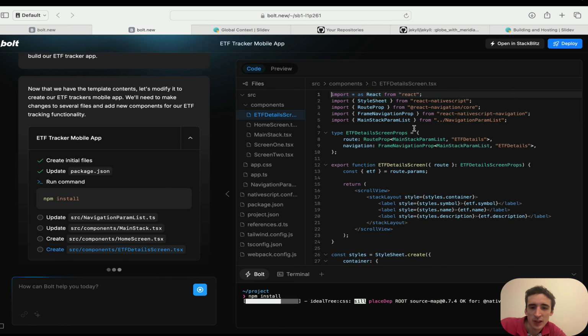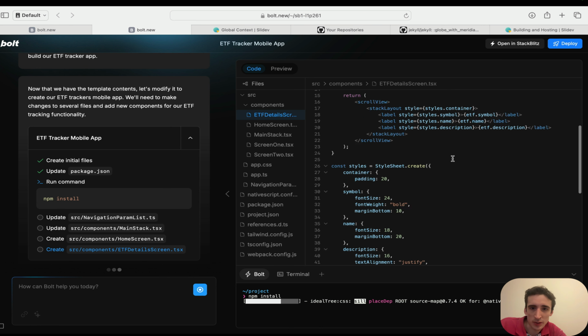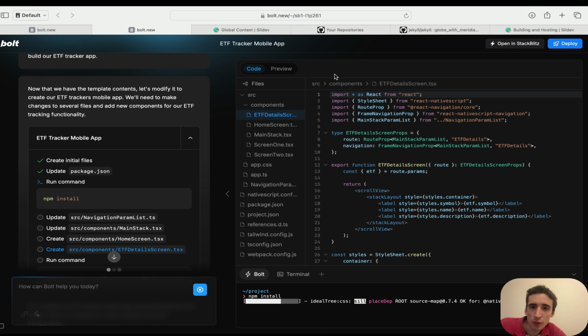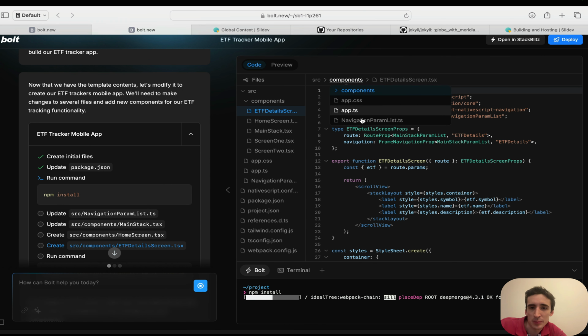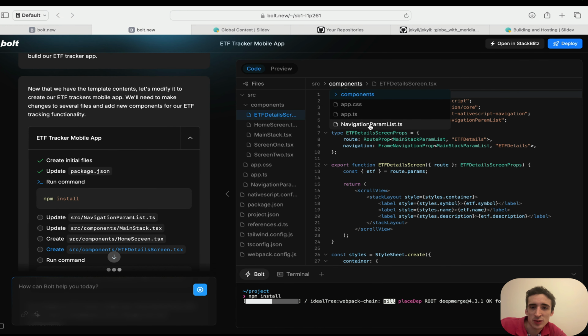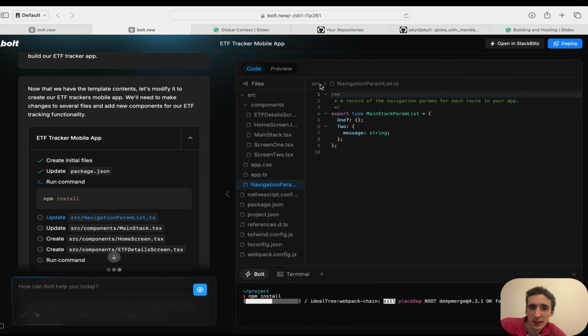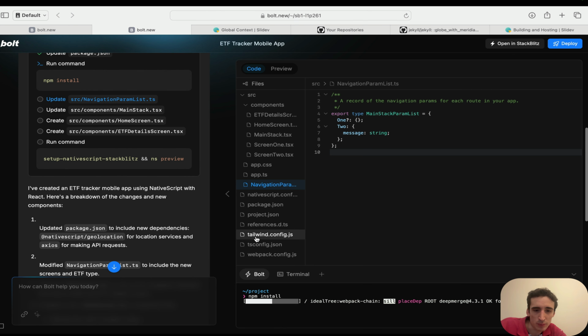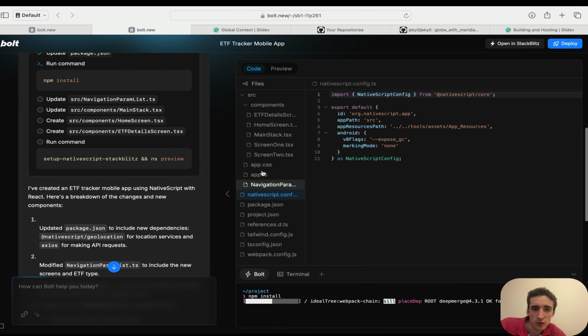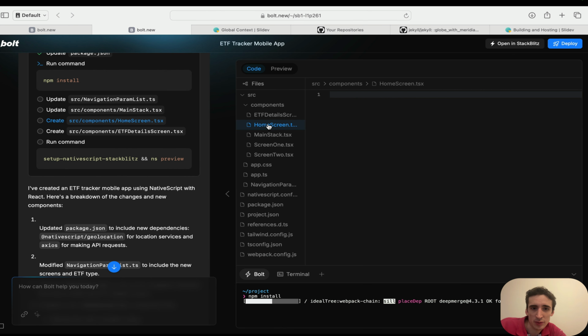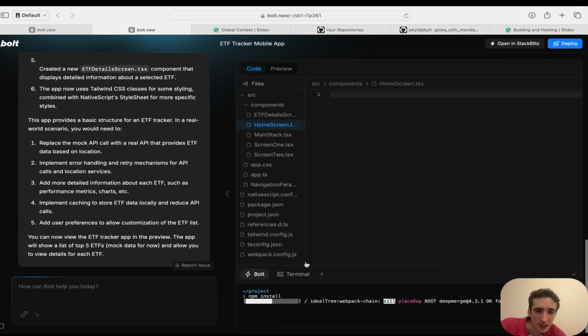It's not real time, but it does a really nice job, as you can see. So that's a different file. It's creating all files for you. Here you have the ETF, that's the view file, the screen file. You have the app CSS, app.ts. Those are the basic ones. That's the navigation, and then we can even browse through them. It's really impressive. That's the home screen one. Let's see where it is at.